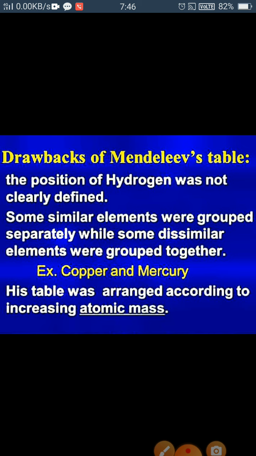And dissimilar elements are placed in the same group. Similar elements are placed in different groups. No proper position for the elements of group 8. So these are some drawbacks.